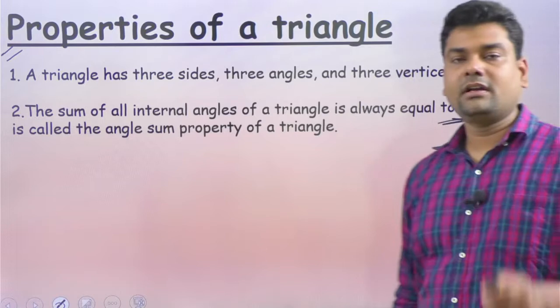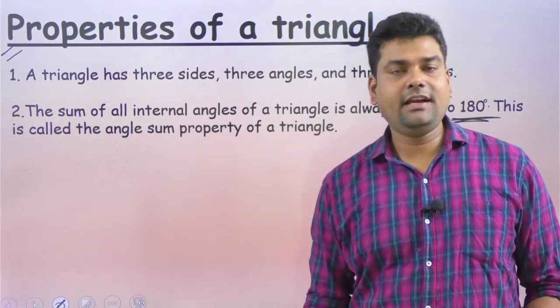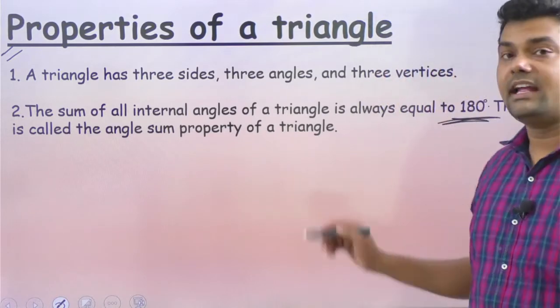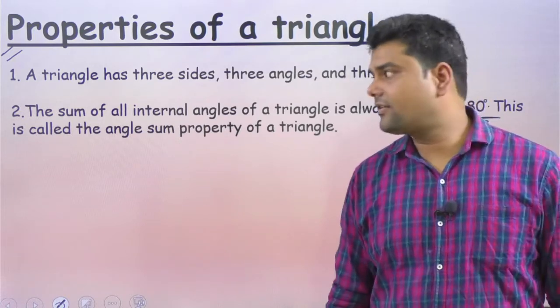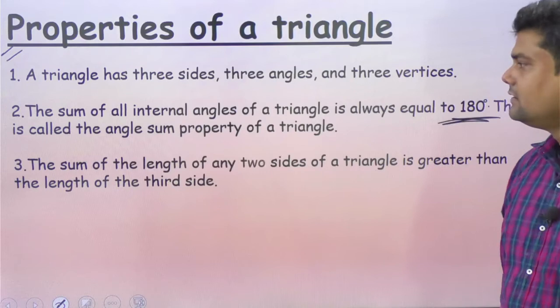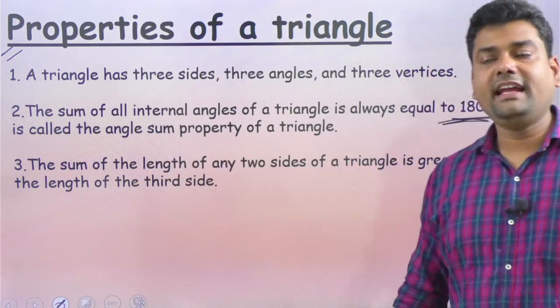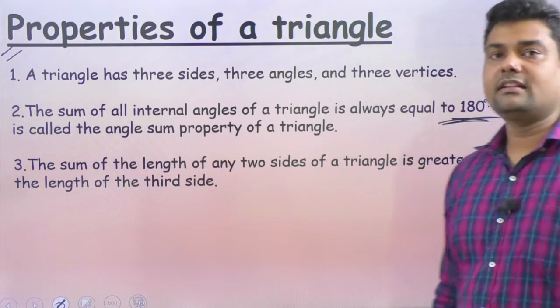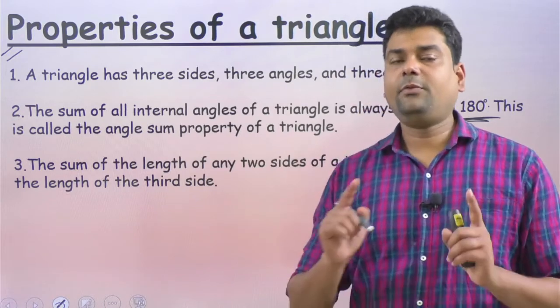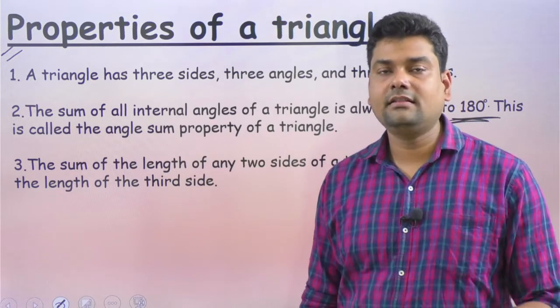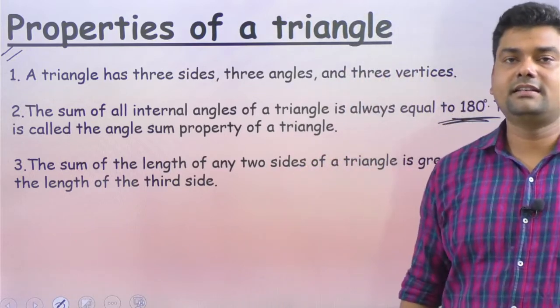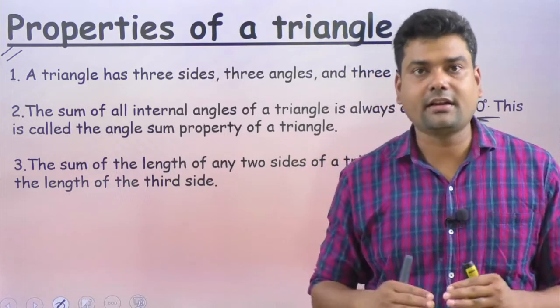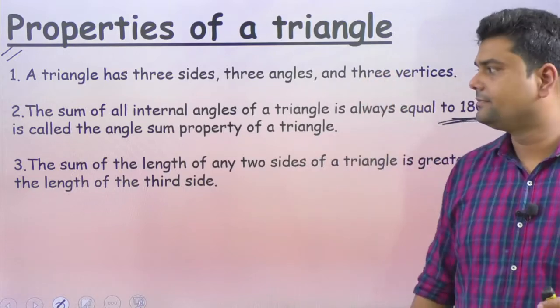That is actually important. You must have watched our last video. In that video, I also gave the formula for how you can find the internal angles of a triangle. Next, the sum of the lengths of any two sides of a triangle is greater than the length of the third side. If we add any two sides of a triangle, it will always be greater than the third side. That is the reason why it is going to be a triangle, or else it will be a straight line.